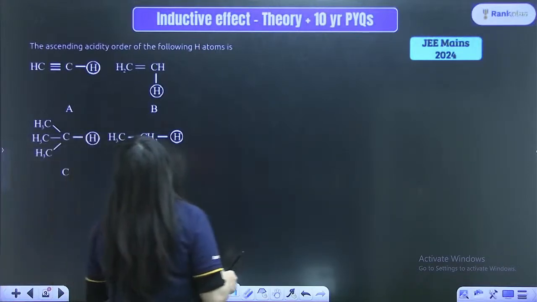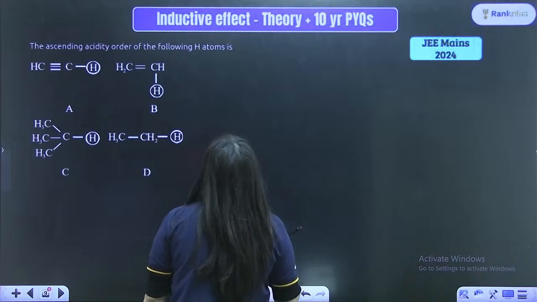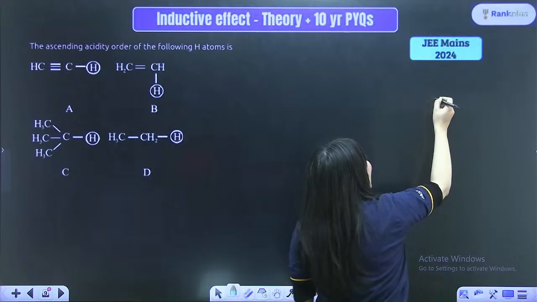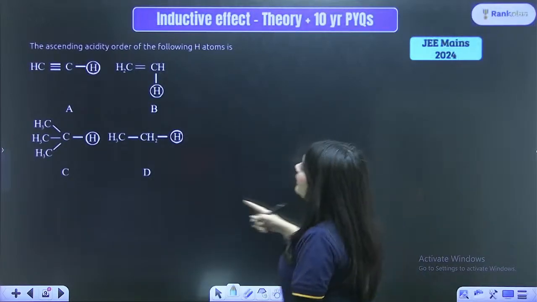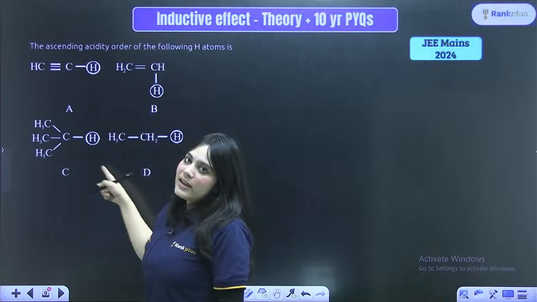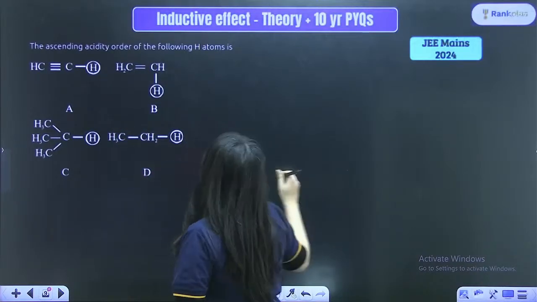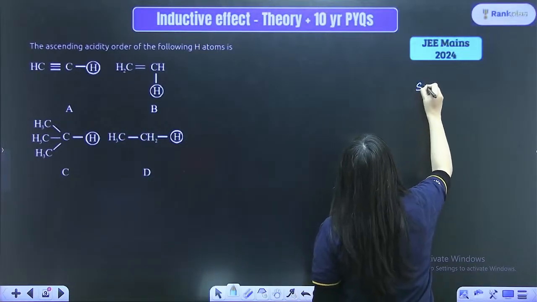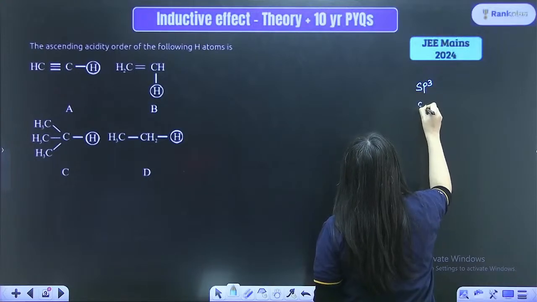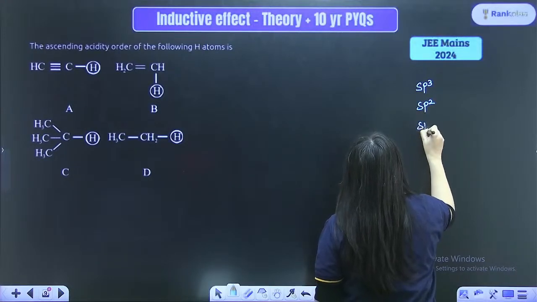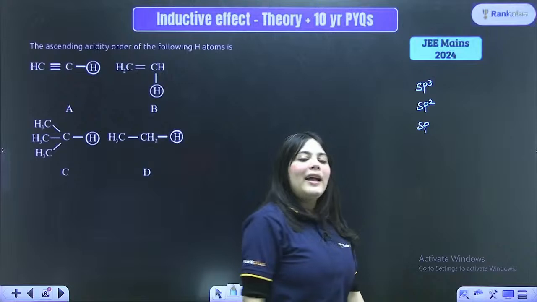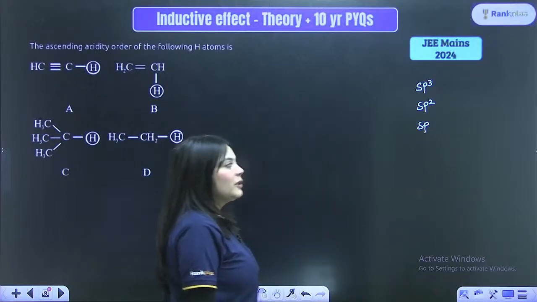Now what is the thing that I taught you? Remember one thing, for the acidity order, here different kinds of hybridizations are also given away, right? The triple bonded carbon is actually sp hybridized, right? So I'm writing the hybridizations over here. So these are the three varieties of hybridization, sp3, sp2 and sp.